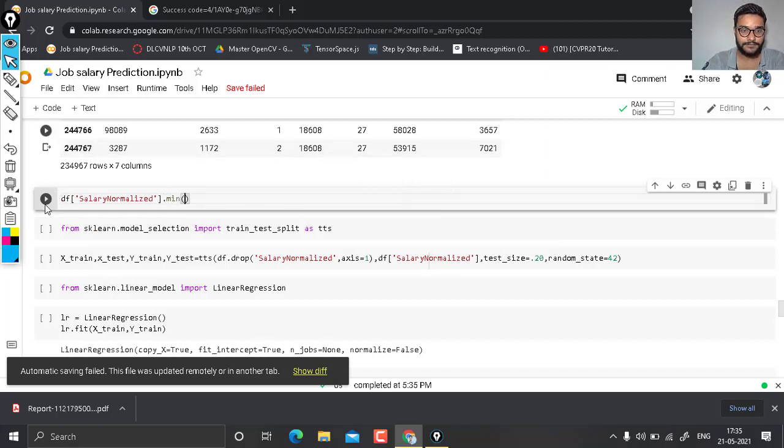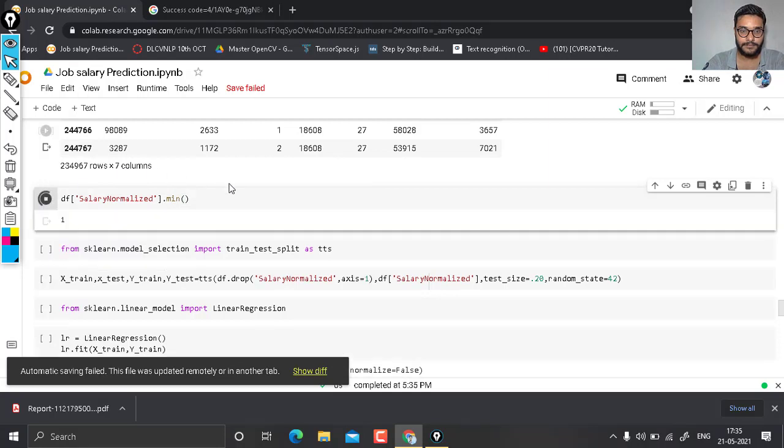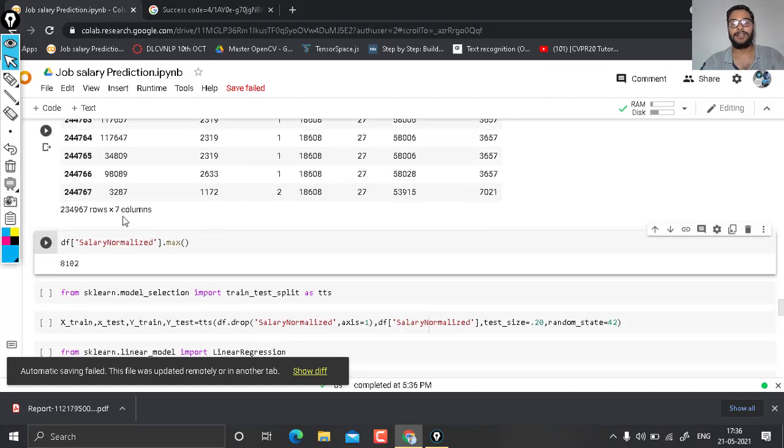Now you check: if we use max, then it will assign 8102. And if there are a total of 8102 unique values in salary normalized, it will indicate this.